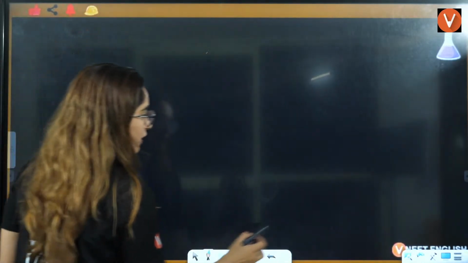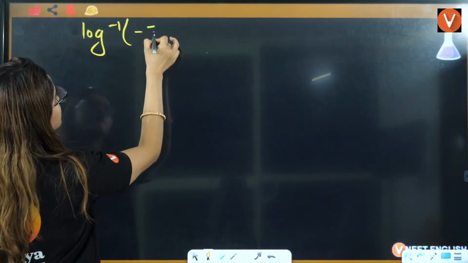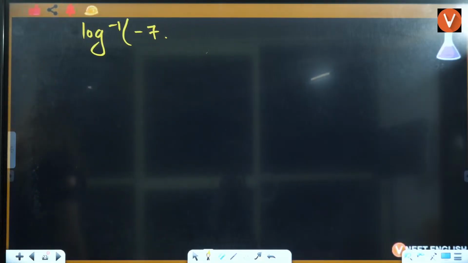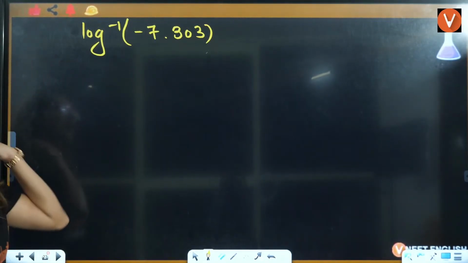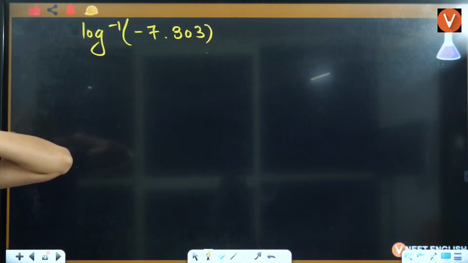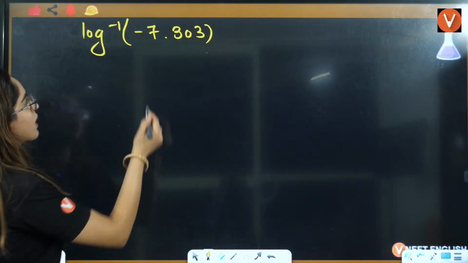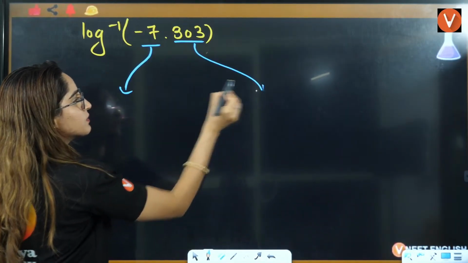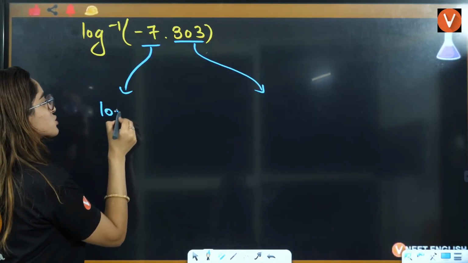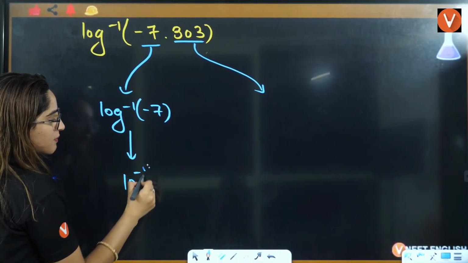Let's say you have one question that is log inverse of minus 7 point, what we should use. Let me just subtract 1 from there. You can use 303. Now, let me see who is going to answer this. Before the decimal, what do you have? This is after the decimal. Before the decimal is log inverse of minus 7. That means you can add it. It will be 10 raised to power minus 8.